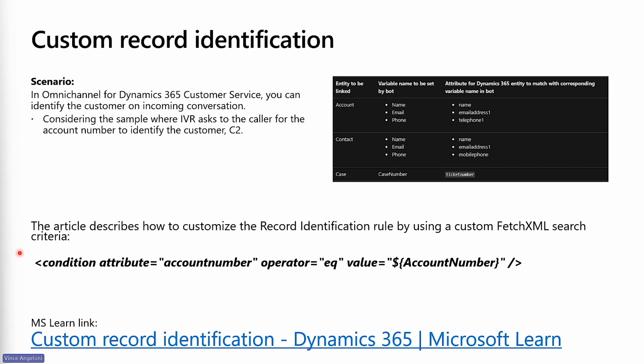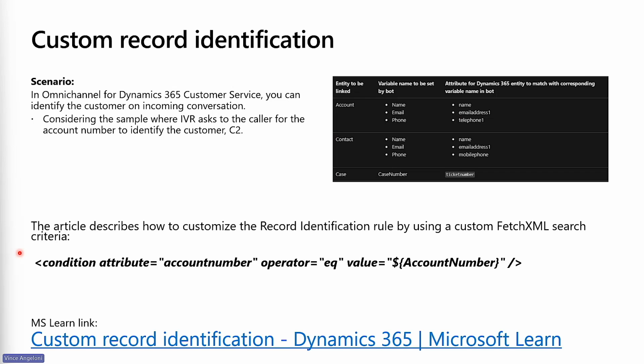For example, consider an IVR, interactive voice response, that asks the caller for an account number directly. Yes, because a better way to identify the customer is by the account number, since the customer may use different mobile phone numbers to call, but the account number is unique. In this way, the IVR can find the customer in the database, retrieving directly by using the account number.